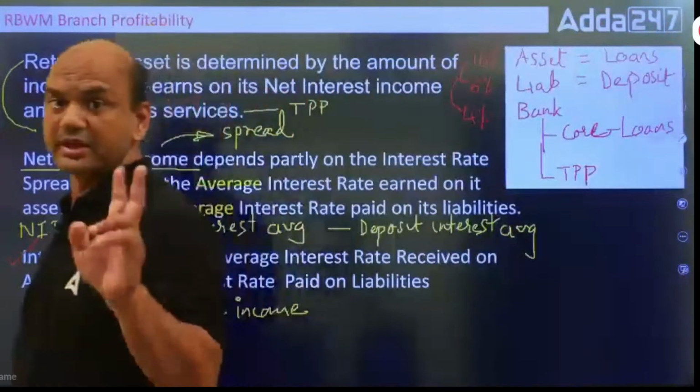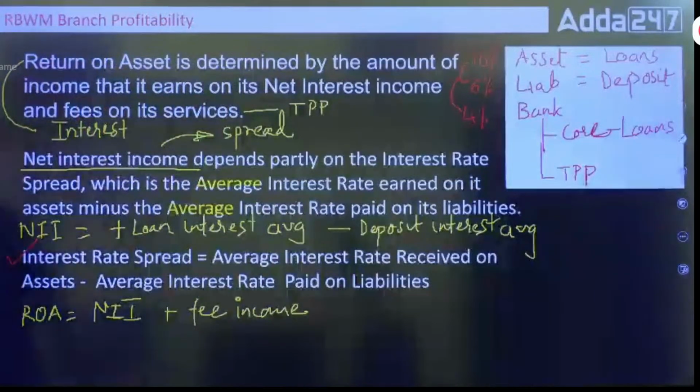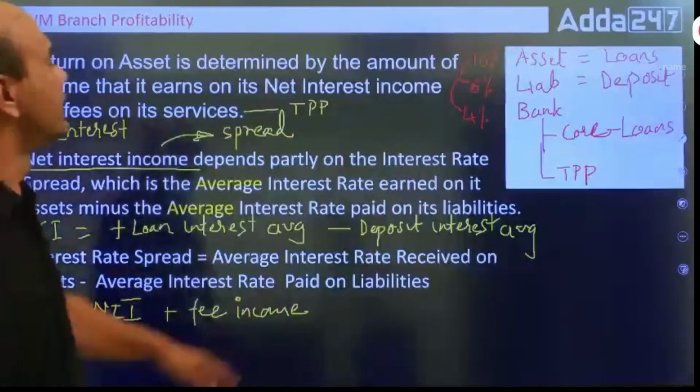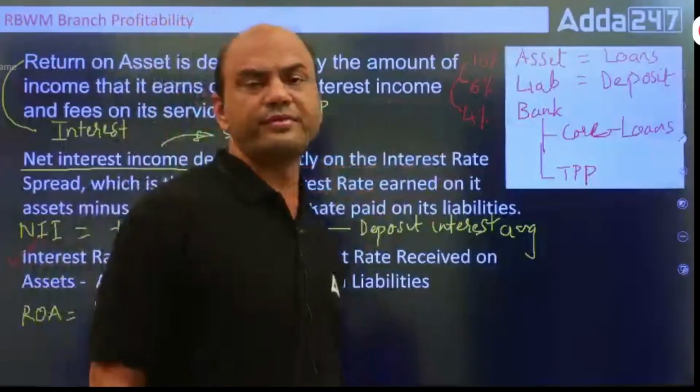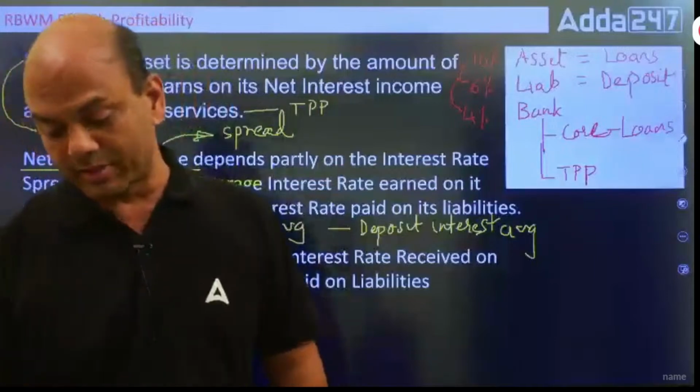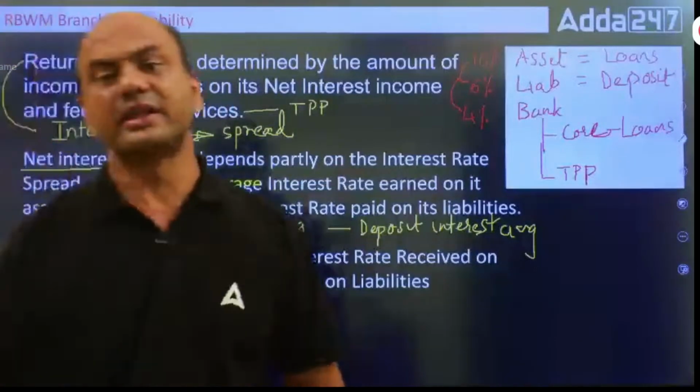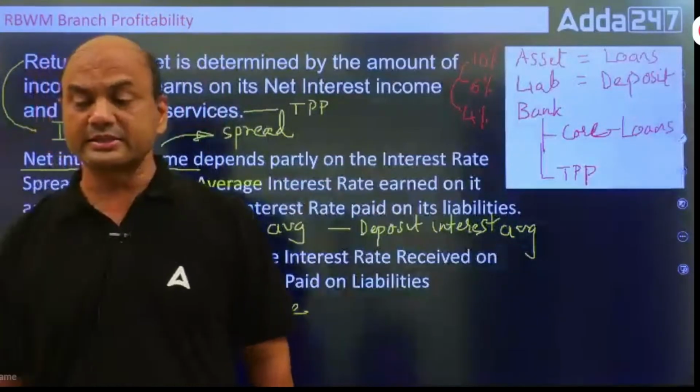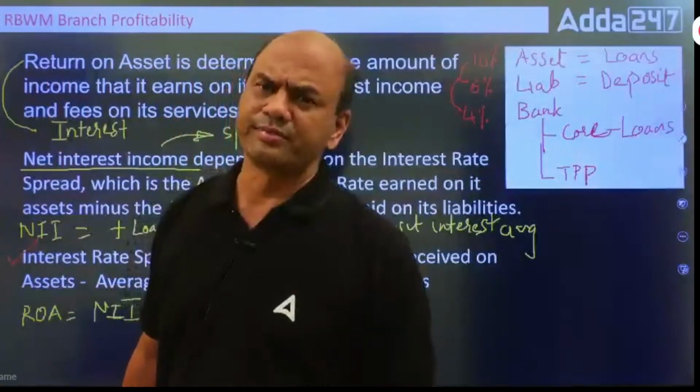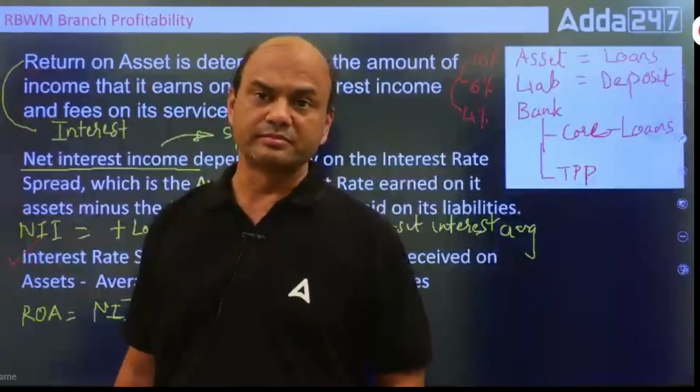So kindly note, there are two parts to this. Which are the two parts, everyone? The two parts are, number one, NII. Now what is NII? NII is net interest income. What is net interest income?